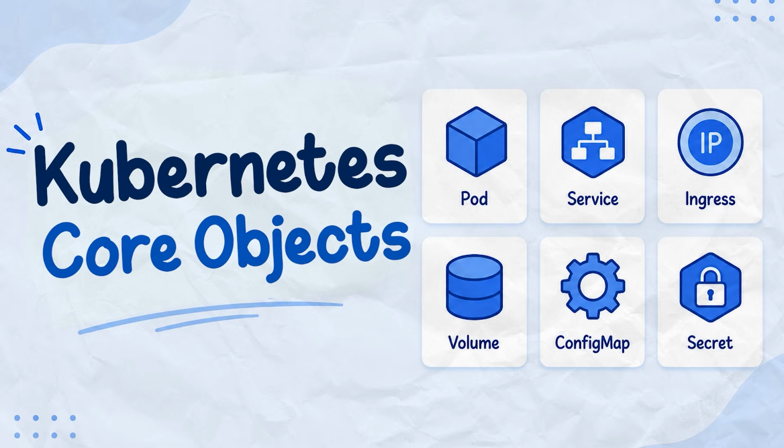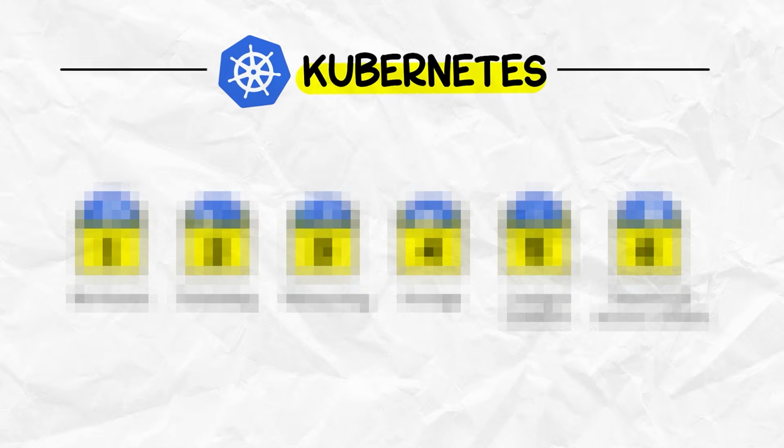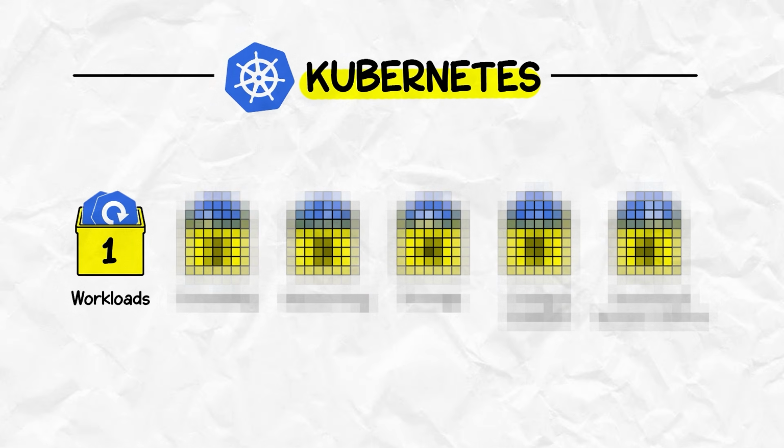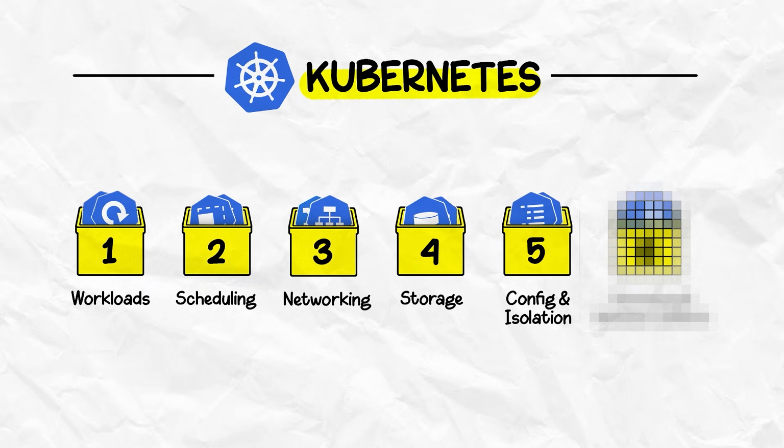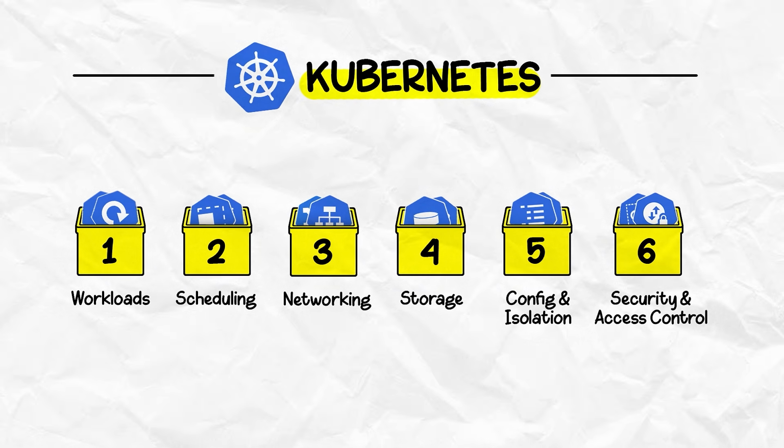This is the architecture that has changed a bit this year. Now, let's focus on the core objects. Kubernetes has a lot of core objects. To make it a little easier to understand, I have split them across 6 core buckets. Those buckets are workloads, scheduling, networking, storage, config and isolation, and the most critical one, security and access control.